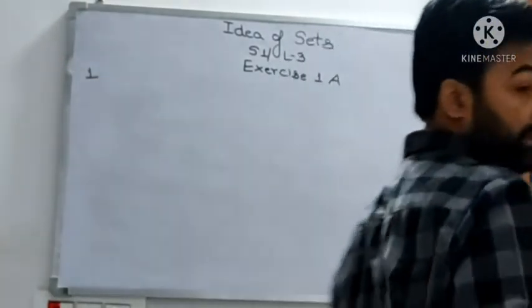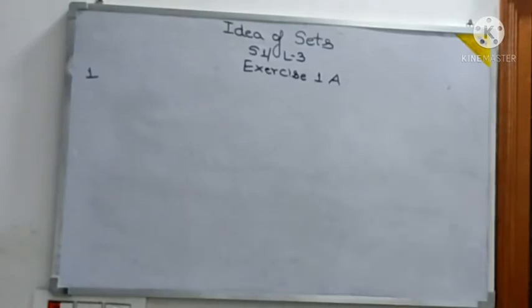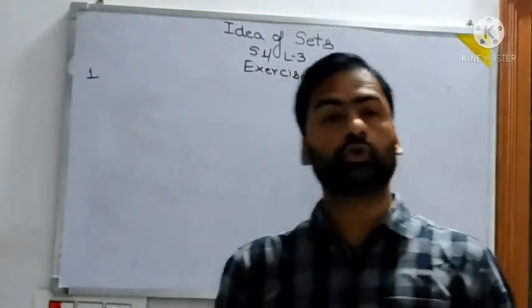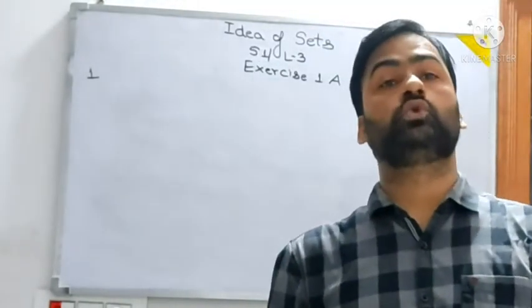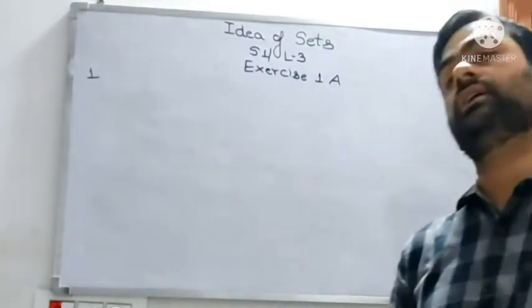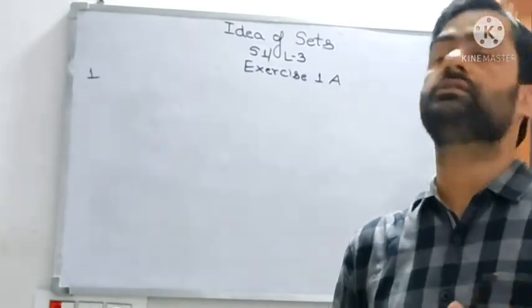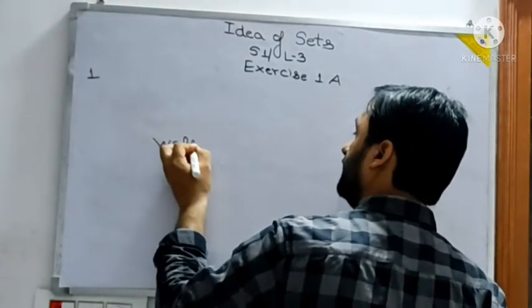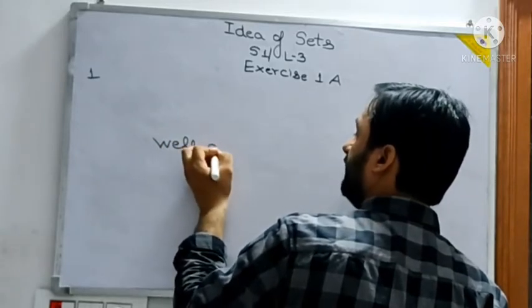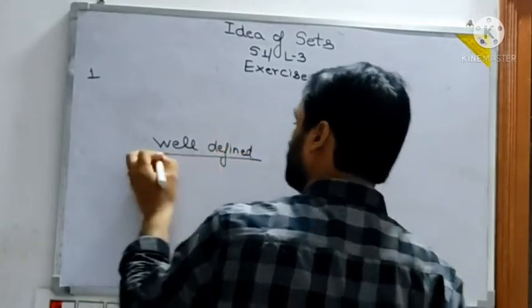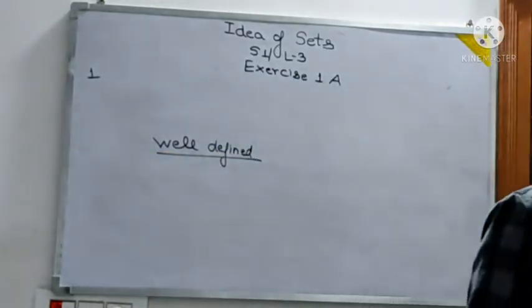The first question has different parts. The question says, which of the following collections are sets? Now see, I have already told you in the previous lectures that for something to be called a set, there are a few preconditions, or we can say one word is there. It was well defined. So if the entity is well defined, then we call it a set.